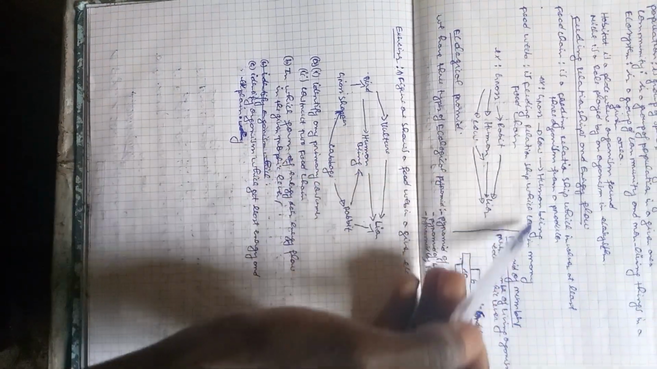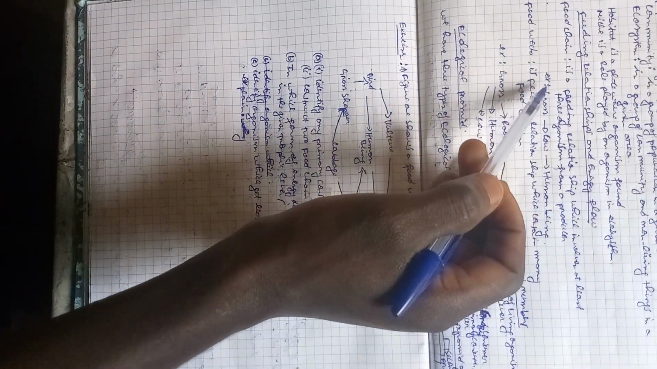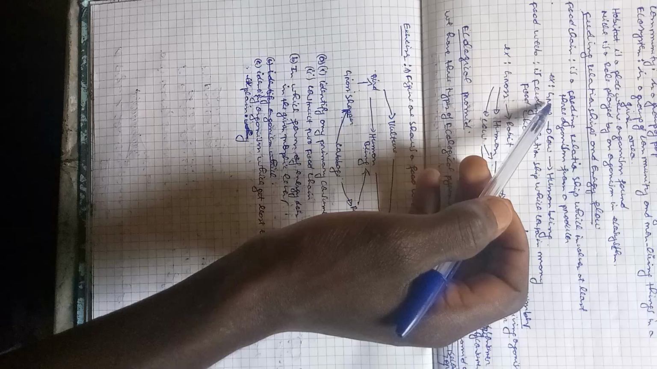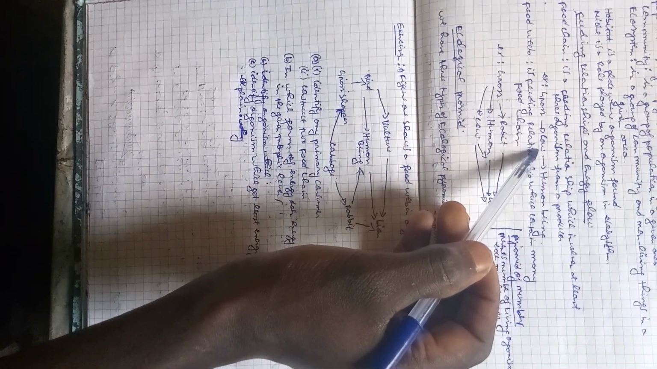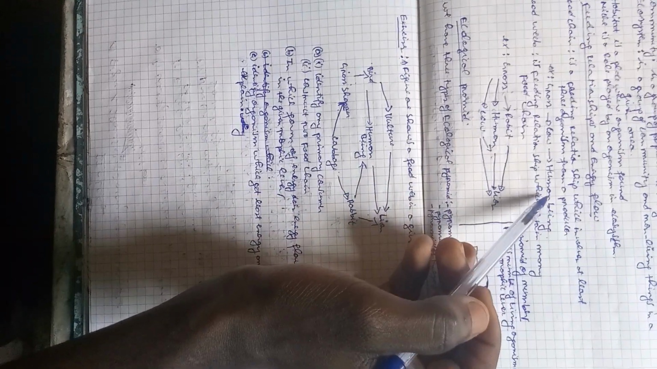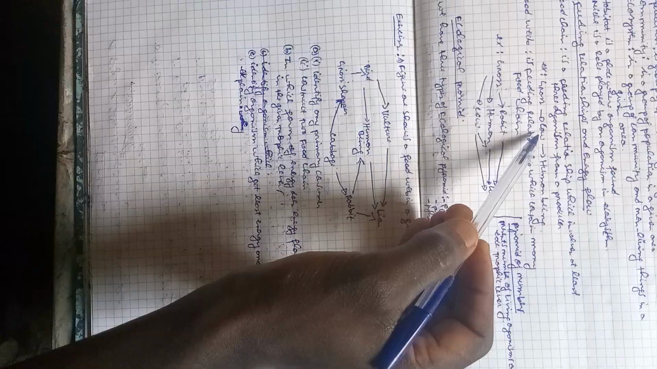In this linear diagram, it is called the food chain. The producer is grass, the primary consumer is cow, and the secondary consumer is human being.